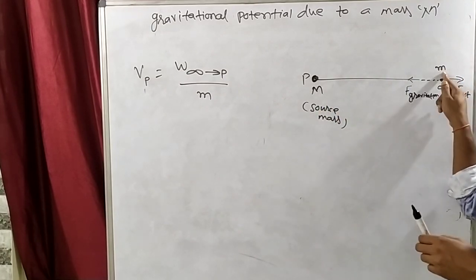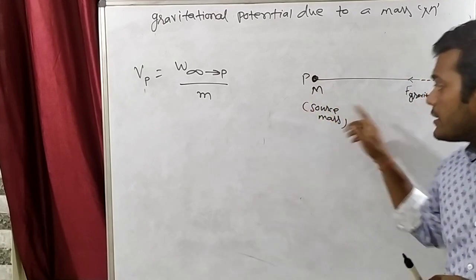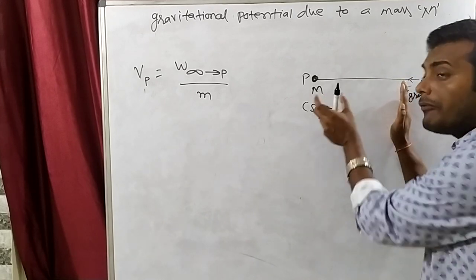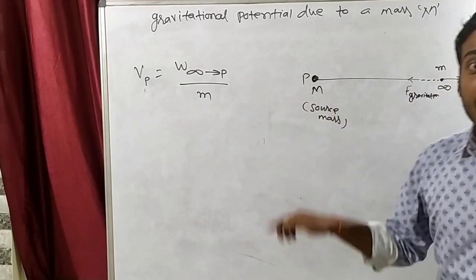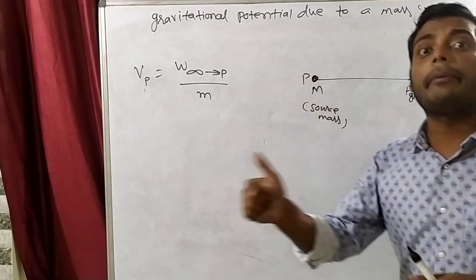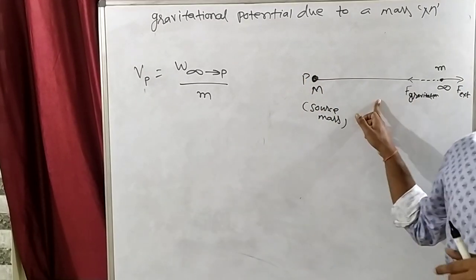Because when we bring this test mass close to the source mass, the separation will decrease, gravitational force will increase, and then its velocity will increase.